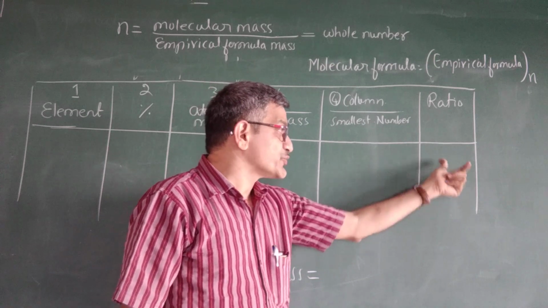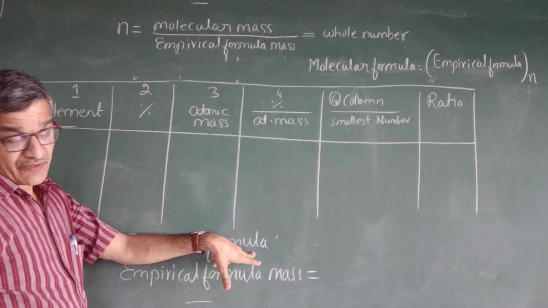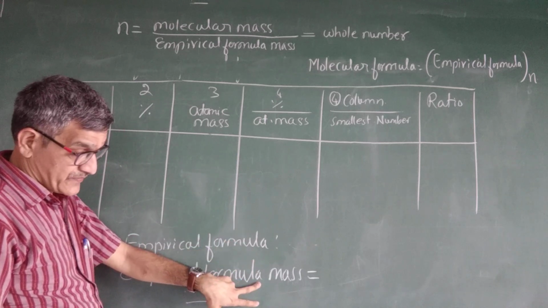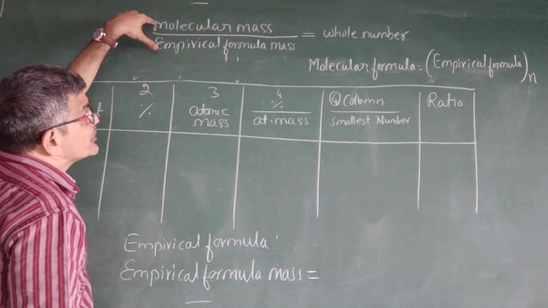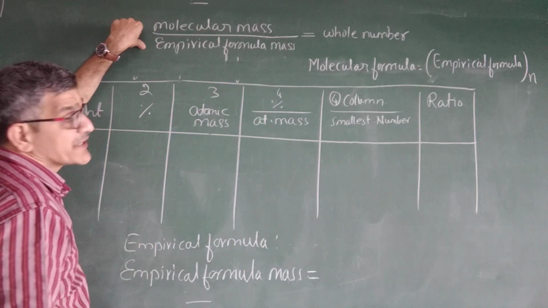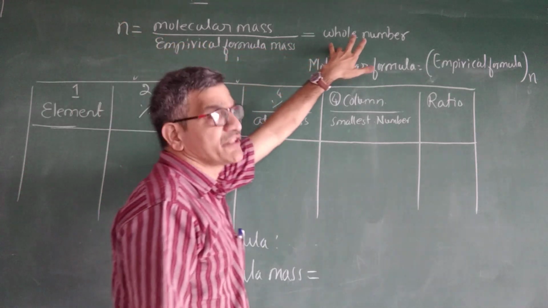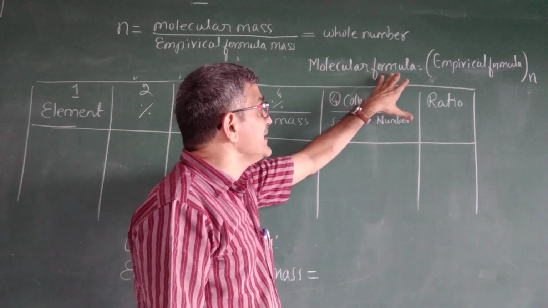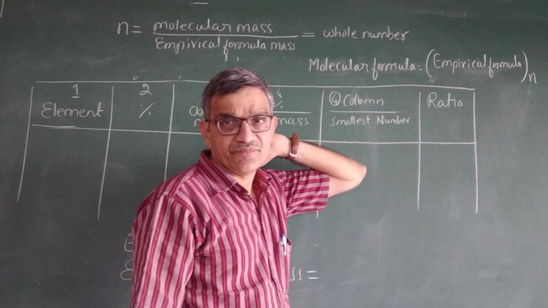That is nothing but the ratio. That ratio is nothing but the empirical formula. Then you have to find the mass of the empirical formula. Then you have to find the n value: n equals molecular mass divided by empirical formula mass. That gives you a whole number like 1, 2, 3. Then finally, molecular formula equals empirical formula into n.